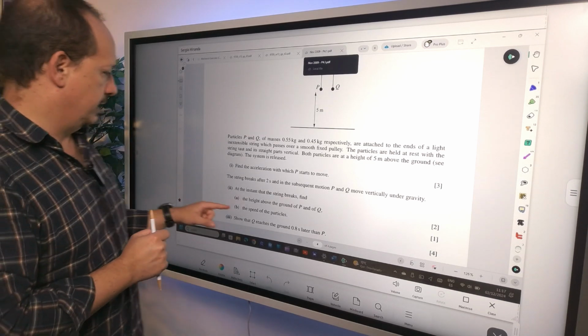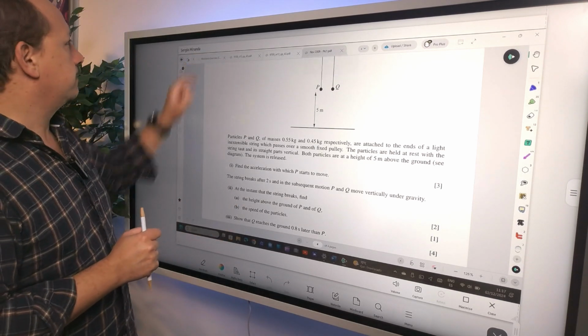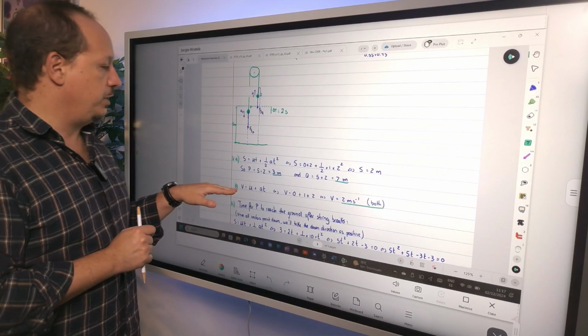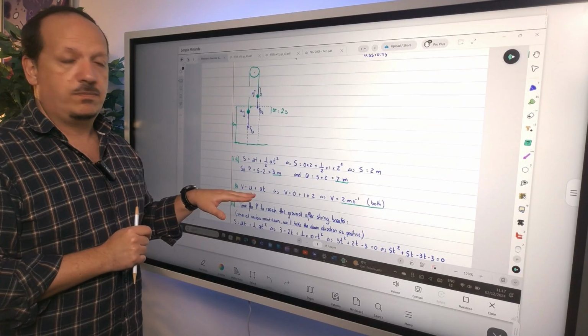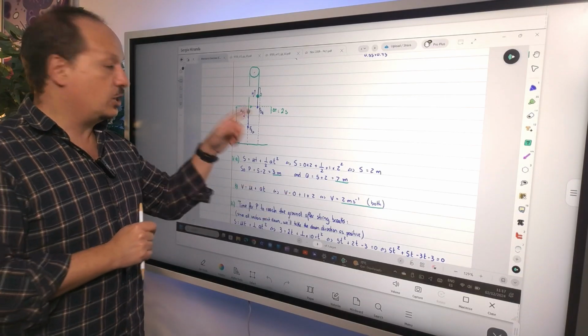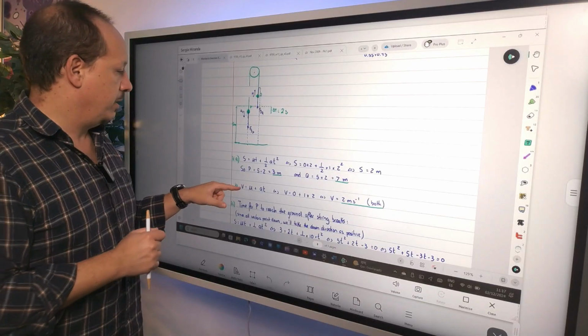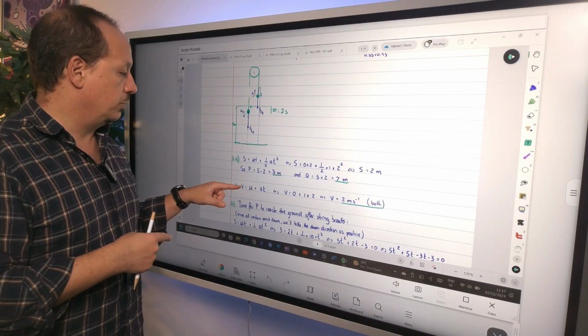So another 2 points. The speed of the particles. In order for you to get the speed of the particles, now you use v equals u plus at. Again, u is 0. The speed is going to be the same the moment the string breaks, right? So you only have to make the calculation once.